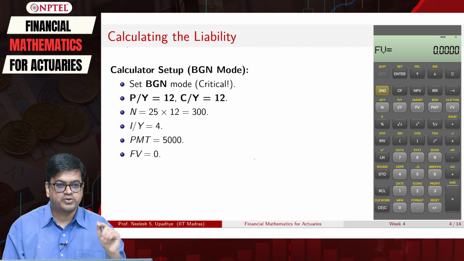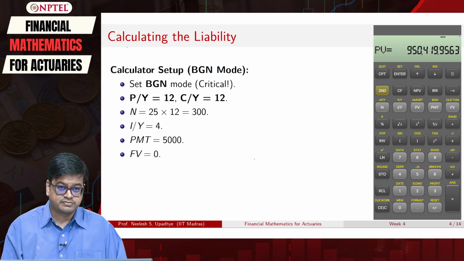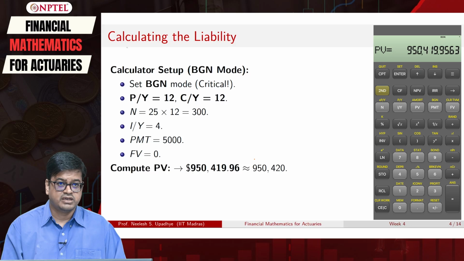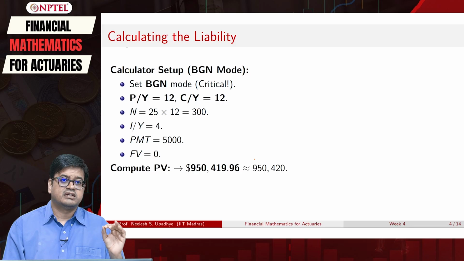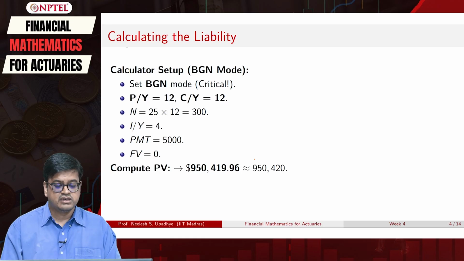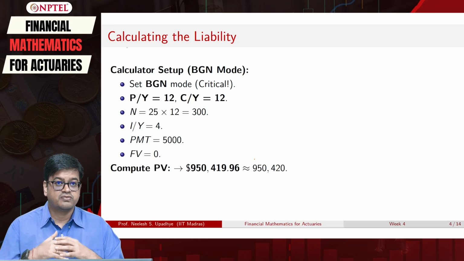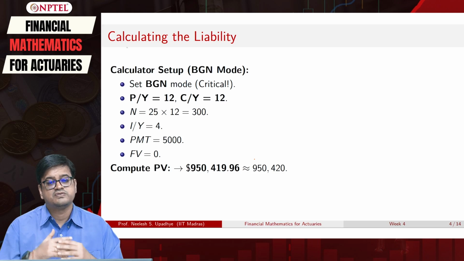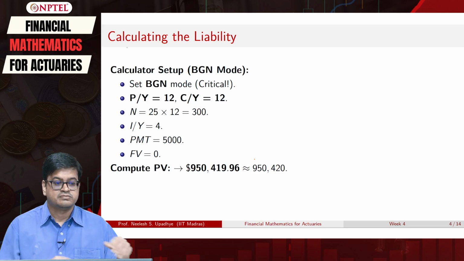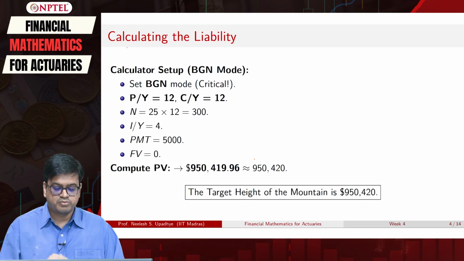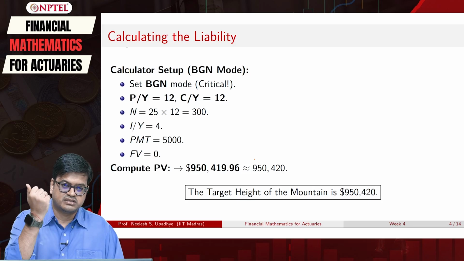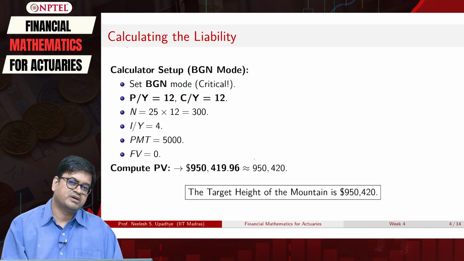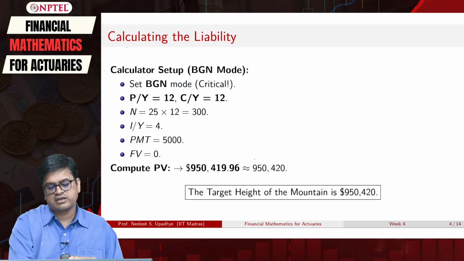Now you are set for the computation. You just compute the present value. The answer comes out to be 950,419.96, that is, about 950,420. This is the amount that you are looking for when you retire at the age of 65. This is the height of the mountain we want to build. Now step 2 begins. We have got the number, that golden dot, and now we have to calculate backwards.